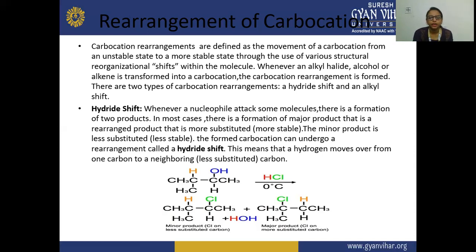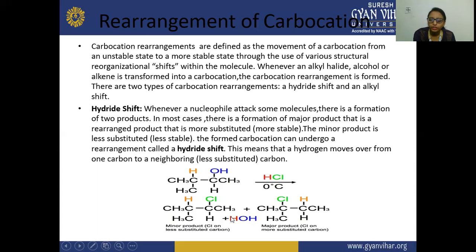So in this example of a hydride shift, you will see this is your alcohol. Here, the carbon is substituted with CH3, then one H is attached to it, then this carbon is attached to one OH, and this is your CH3 and your H. When this is reacted with HCl at 0 degrees centigrade, there is a formation of these three products.